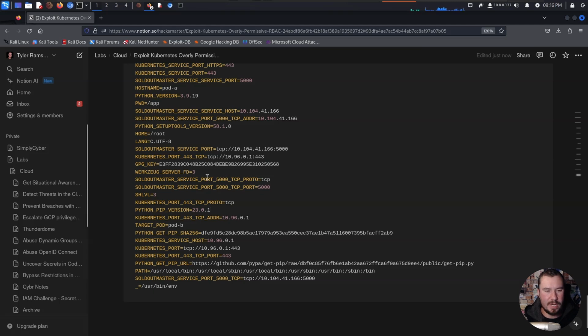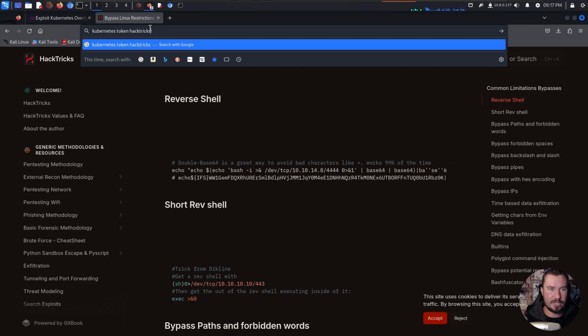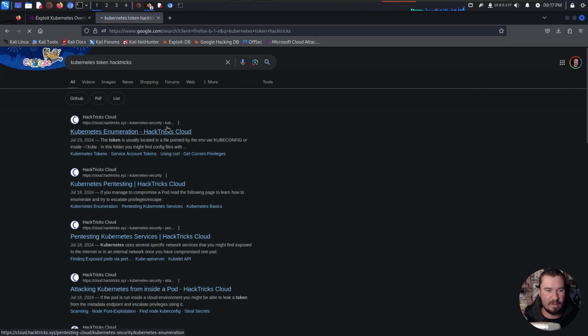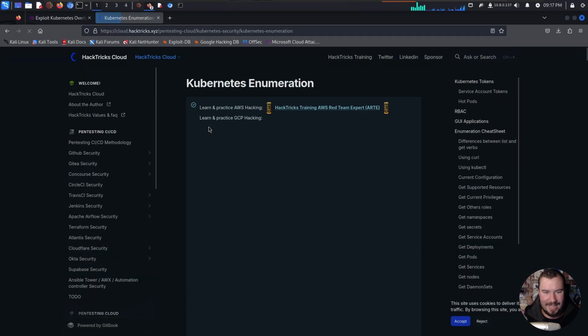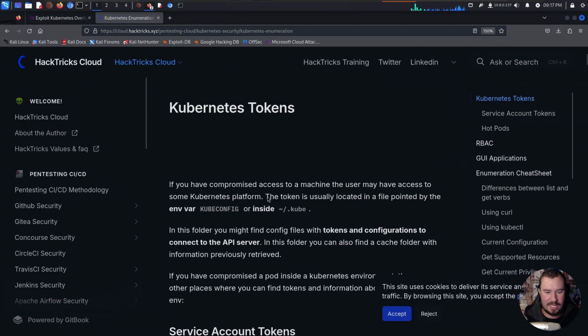When it comes to Kubernetes enumeration, there's a few different things that we can do. One is grabbing what's called a Kubernetes token. So when Kubernetes is set up, we can do a little bit of researching on this together. If we just type in Kubernetes token, maybe HackTricks, I always just add HackTricks onto the end of everything because they got some great resources here. So we'll zoom in on this so you can see it.